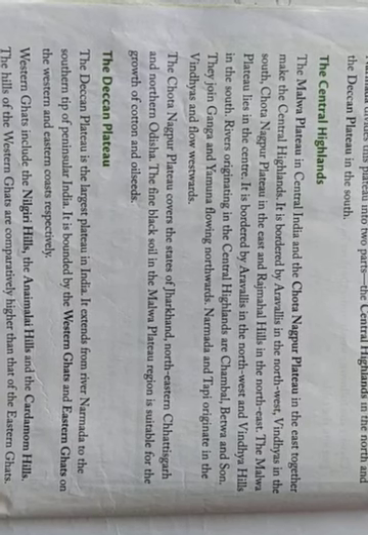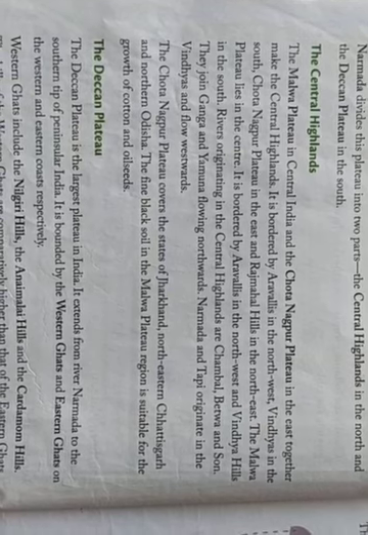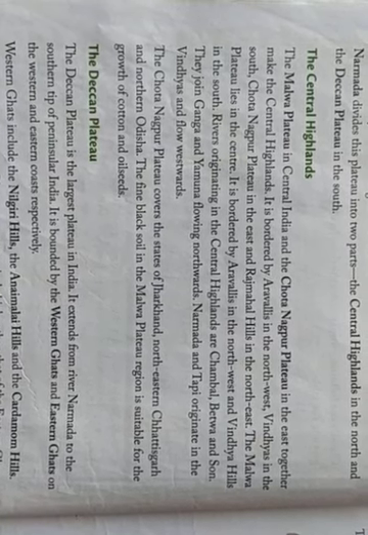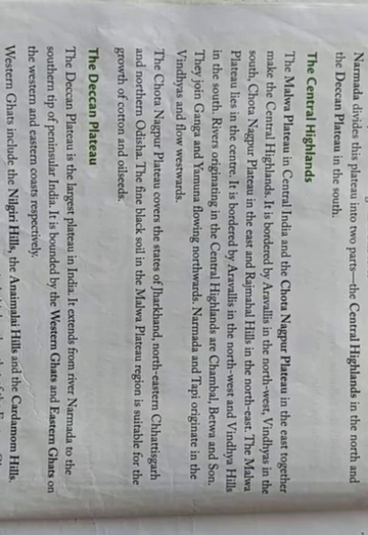It is bordered by Aravallis in northwest, Vindhyas in the south, Chota Nagpur Plateau in the east, and Rajmahal Hills in the northeast.